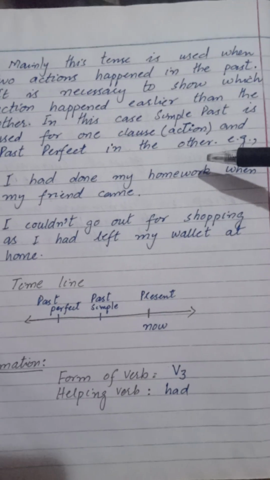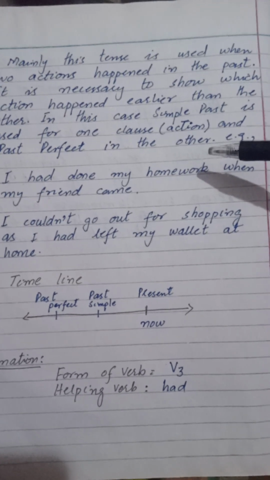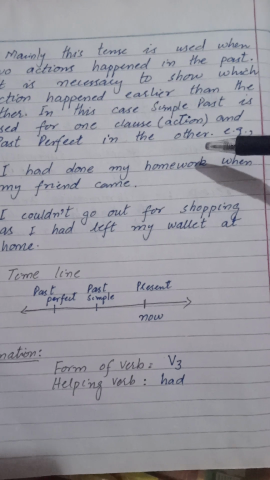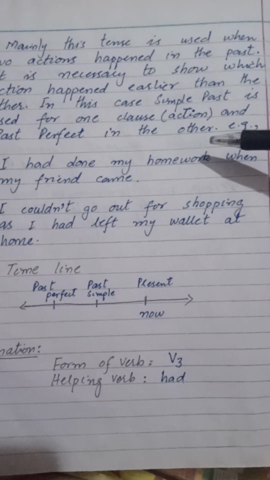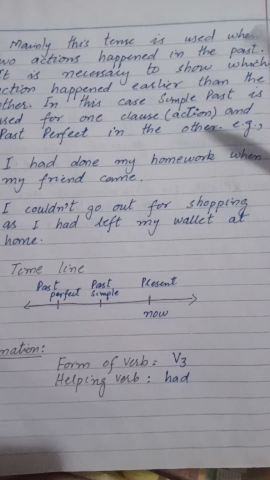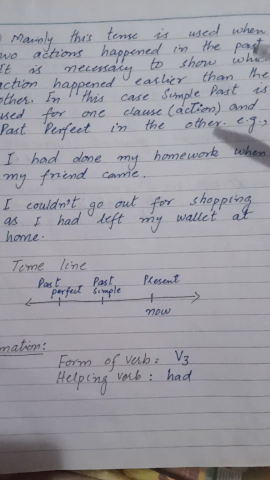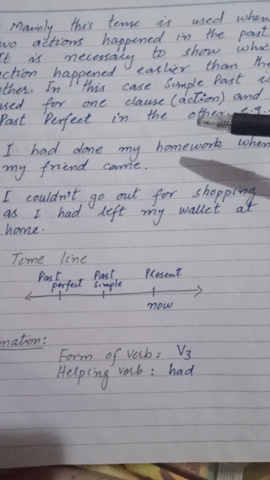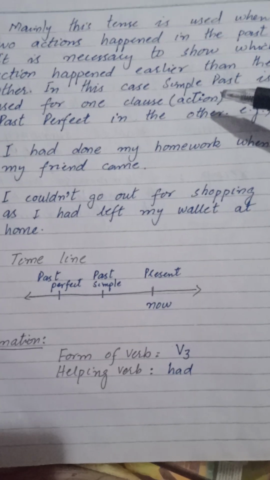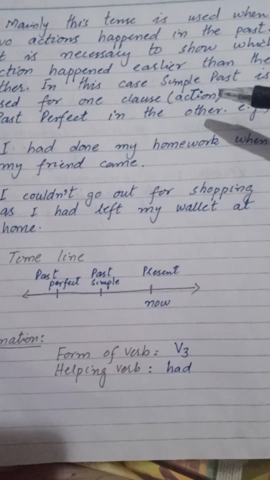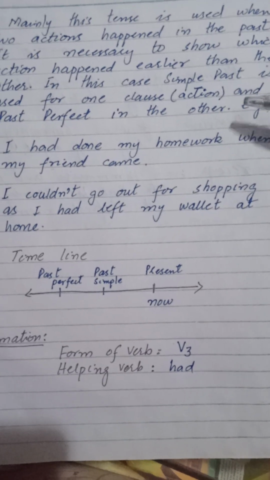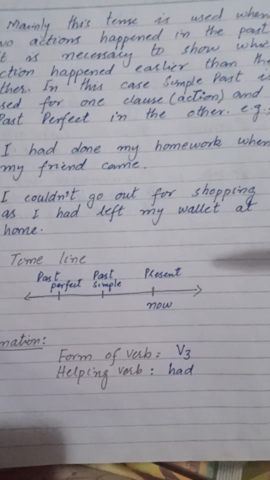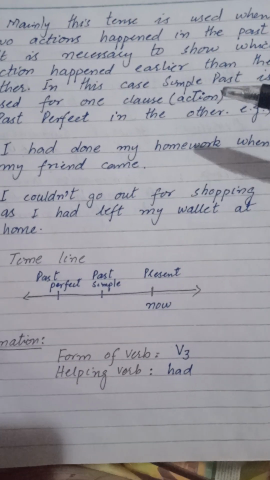For example, if you say, I reached home at 6 o'clock and my brother left the home at 5 o'clock. Both the actions are in past tense, but how will you tell others which action happened earlier than the other? My brother left the house before I arrived home, so we will make an order for these descriptions.